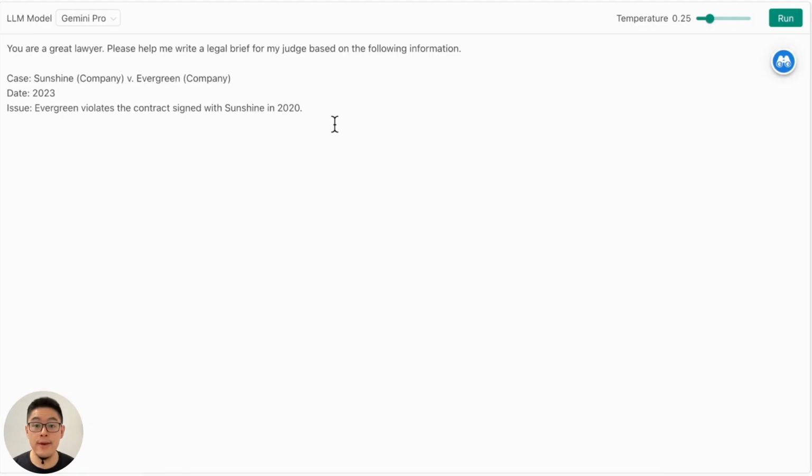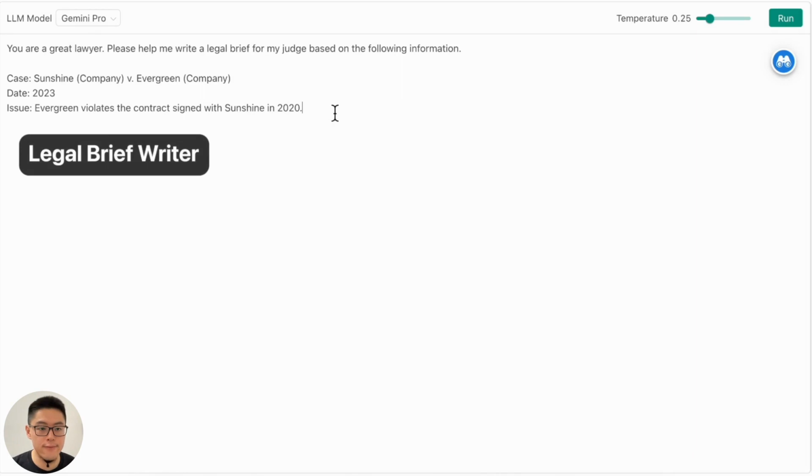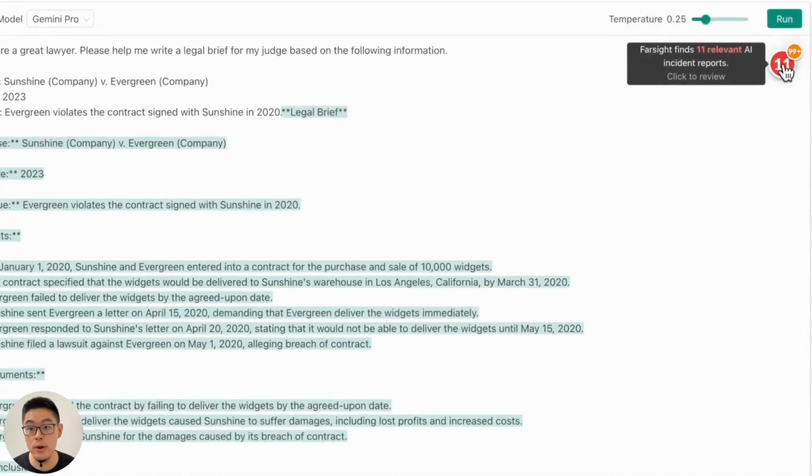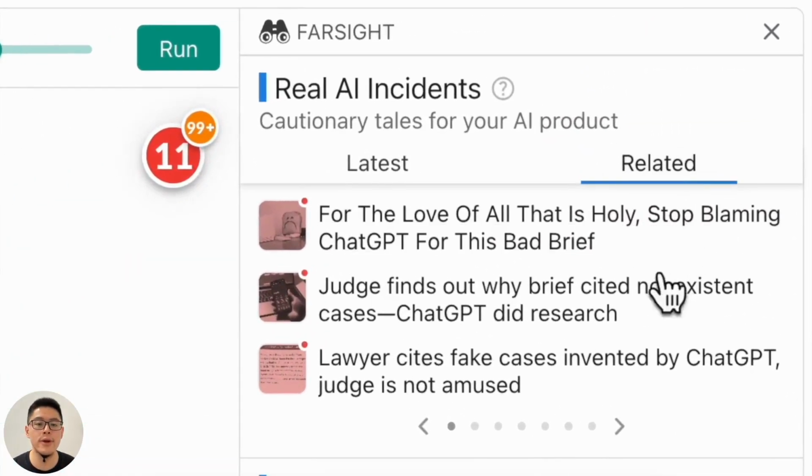Farsight can be integrated into different prototyping tools. For example, here we have a traditional interface and we're writing a prompt for a legal brief writer. After clicking the Run button, you see the Farsight symbol change color from blue to red to alert the user about potential harm in their AI prompts. Internally, we use the embedding of a user's prompt and the embeddings of over 3,000 AI incident reports to surface relevant AI incidents as a cautionary tale to help users envision potential harms.